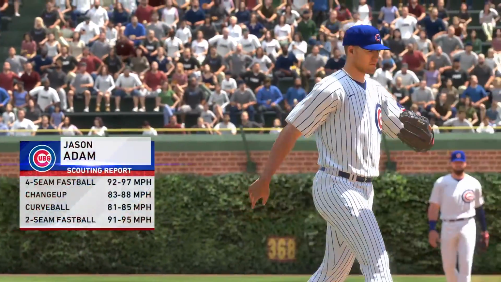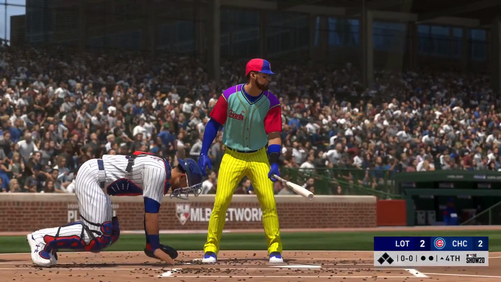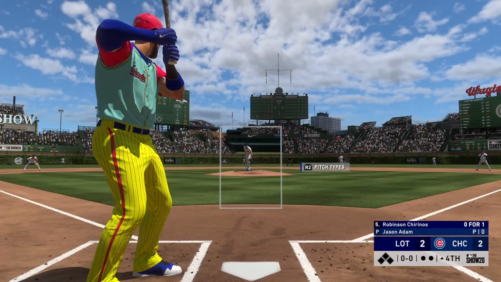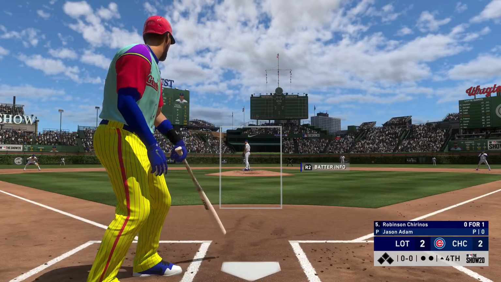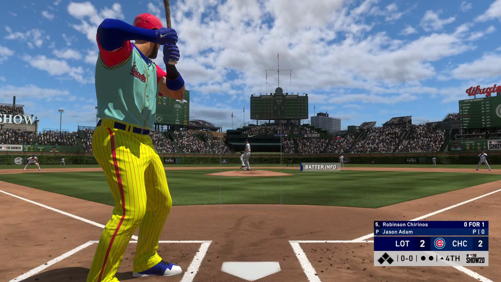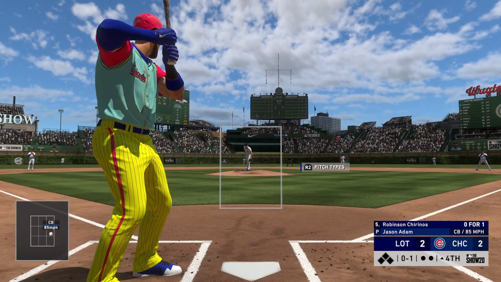Jason Adam, the 6'4" right-hander, comes in out of the bullpen to do the pitching. All set for the start of the 4th. And next will be the power-hitting catcher, Robinson Chirinos. He's ready. Here's the first offering. And a curveball in for a strike.